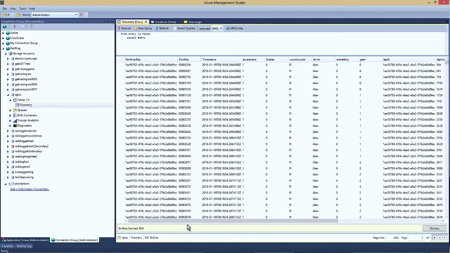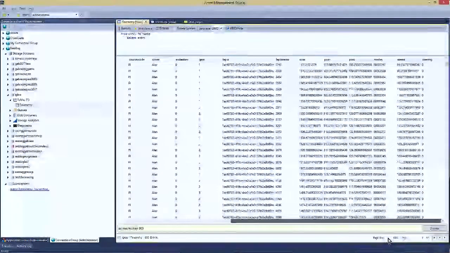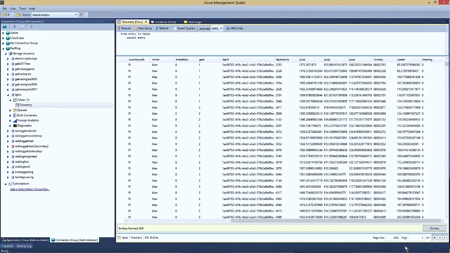So when in the query I was specifying the lap ID being the partition key, you can see that this is the actual globally unique identifier I'm using here. We've got the lap time in milliseconds coming through, the actual timestamp when the data was stored. And then we've got the actual data coming through about the driver input, the accelerator being at 1, and this is a sort of 0 to 1 decimal value, the brakes that we're using, and various information about where the actual driver is during the actual telemetry, during the actual lap. So you can use that to actually monitor the telemetry data in quite a bit of detail.